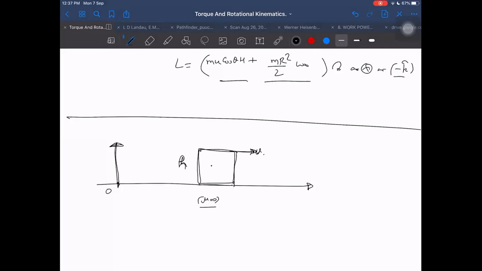Think. R bar is changing. If R changes, does the angular momentum change? Let us check it once. Find out the angular momentum once. This is R vector, the position vector of the center of mass. This is velocity vector v.